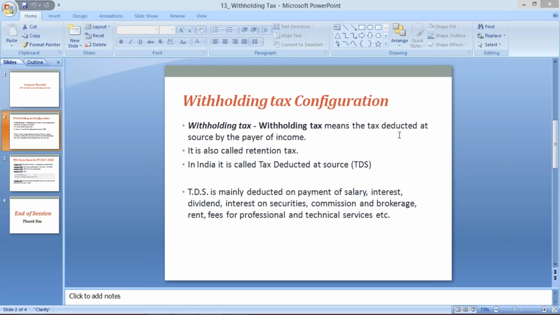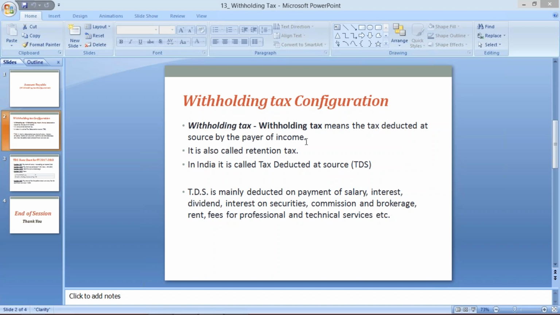Withholding tax means TDS, tax deducted at source by the payer of income, and the very classic example is the income tax we pay, along with wealth tax and property tax. We have nothing to do with wealth tax or property tax here, mostly income tax.